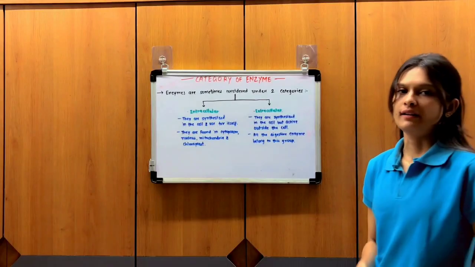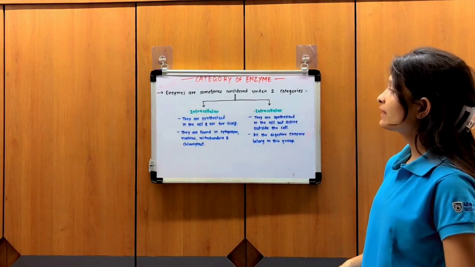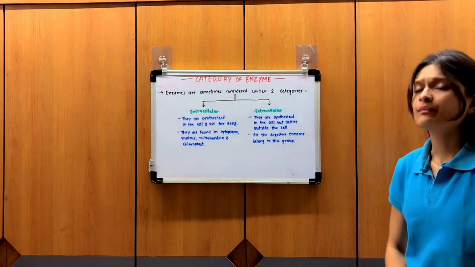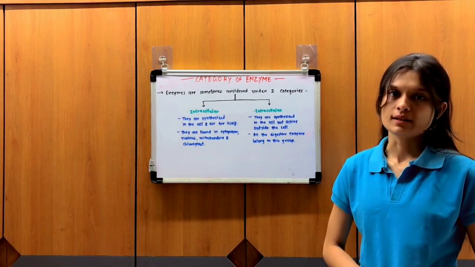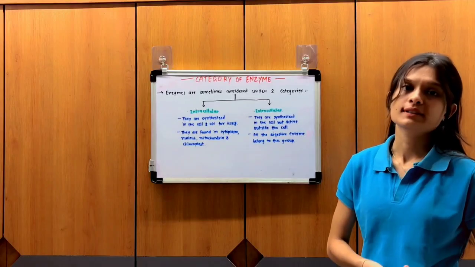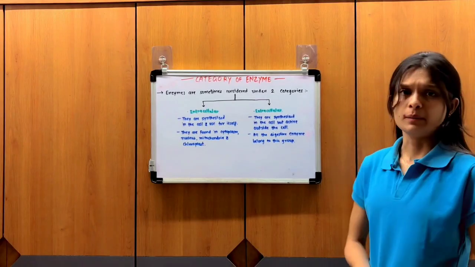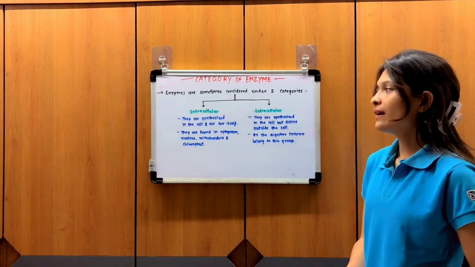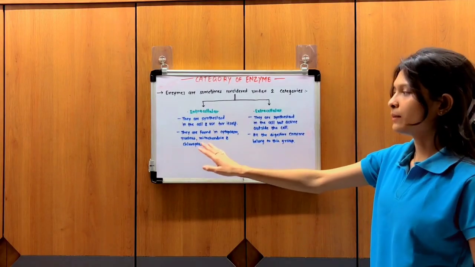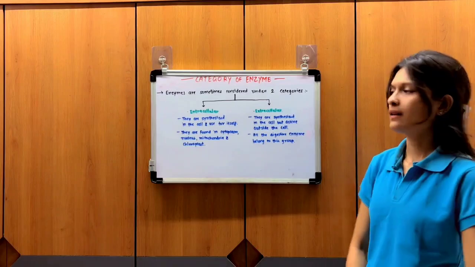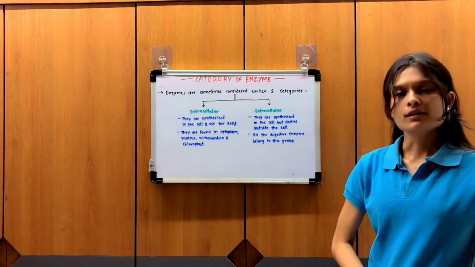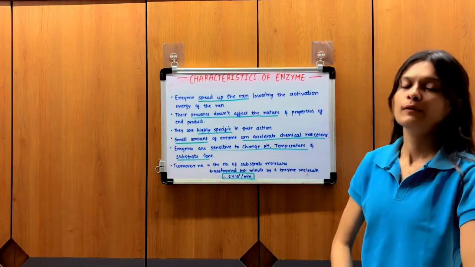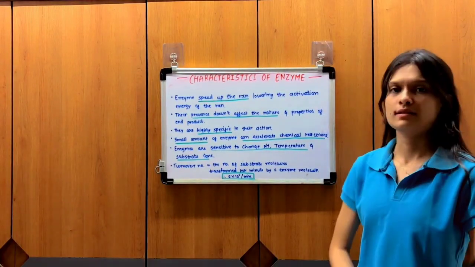So now, category of enzymes. Enzymes are sometimes considered under two broad categories: intracellular and extracellular. Intracellular means they are synthesized inside the cell and used by the cell itself, while extracellular means they are synthesized inside the cell but are active outside of the cell. Intracellular enzymes are found in the cytoplasm, nucleus, mitochondria, and chloroplast, while all the digestive enzymes belong to the extracellular group. So now we'll focus on our main topic, characteristics of enzymes.